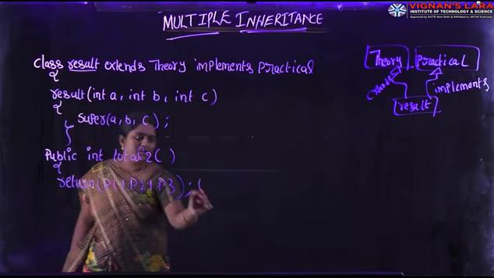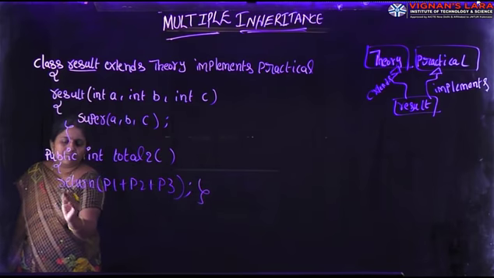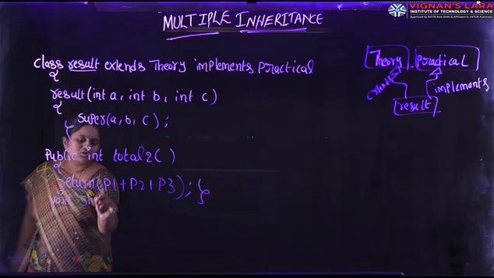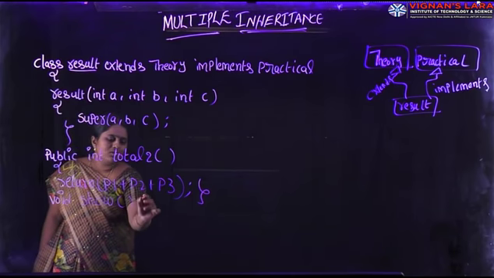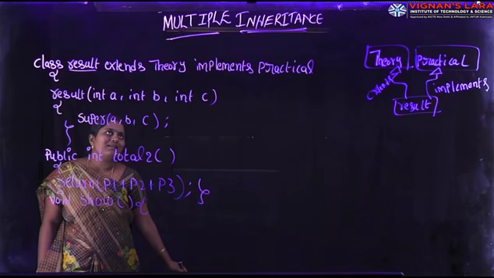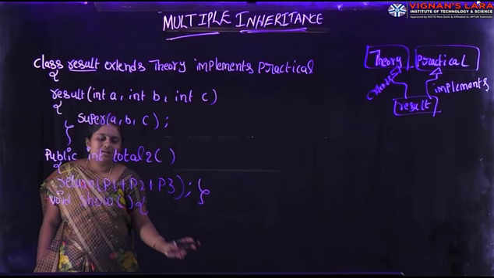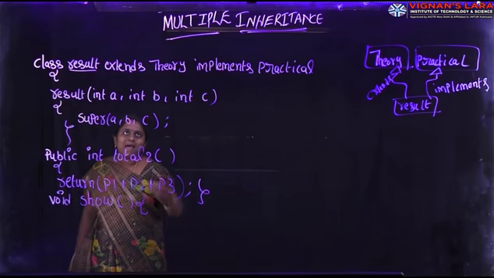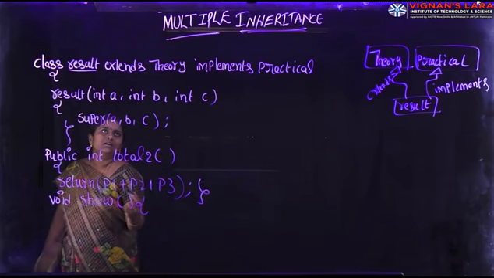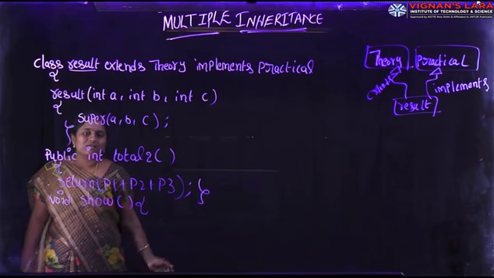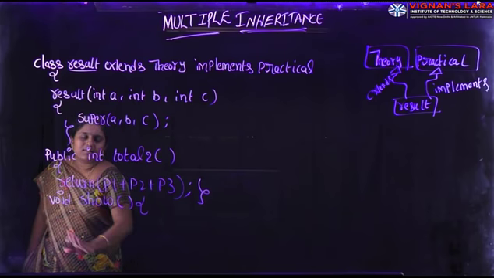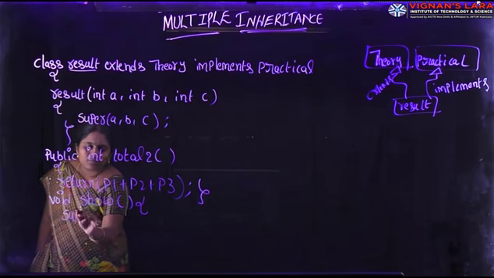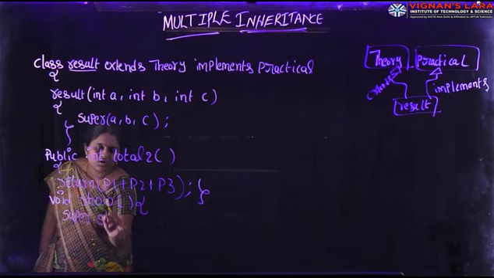Closing the method body. Next I am defining one method, void show. The show method is available in the superclass, that class is the Theory class. So in this subclass show method, I will access the Theory class show method. In order to access superclass members in the subclass, we call them with the help of the super reference. Here, super.show.